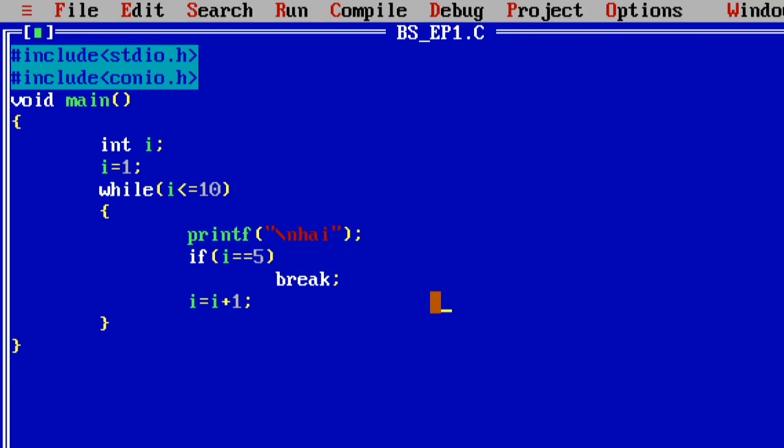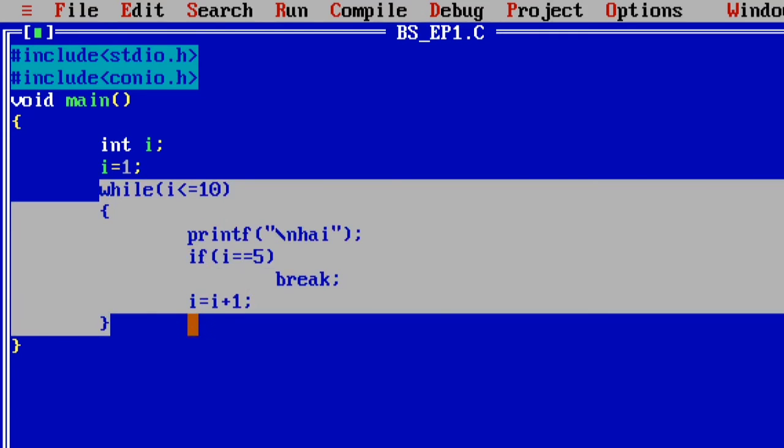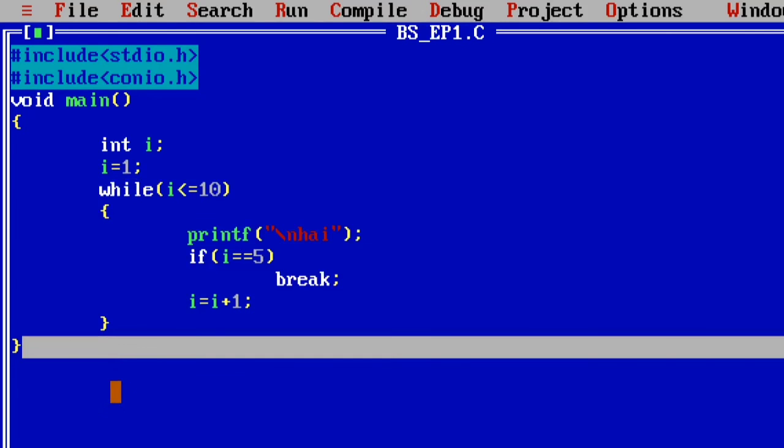Okay, in a simple manner, I will explain the break statement. When the break statement is executed by the compiler, the repetition, that means the looping execution of the while loop, is stopped and broken, and then execution comes to the following lines.